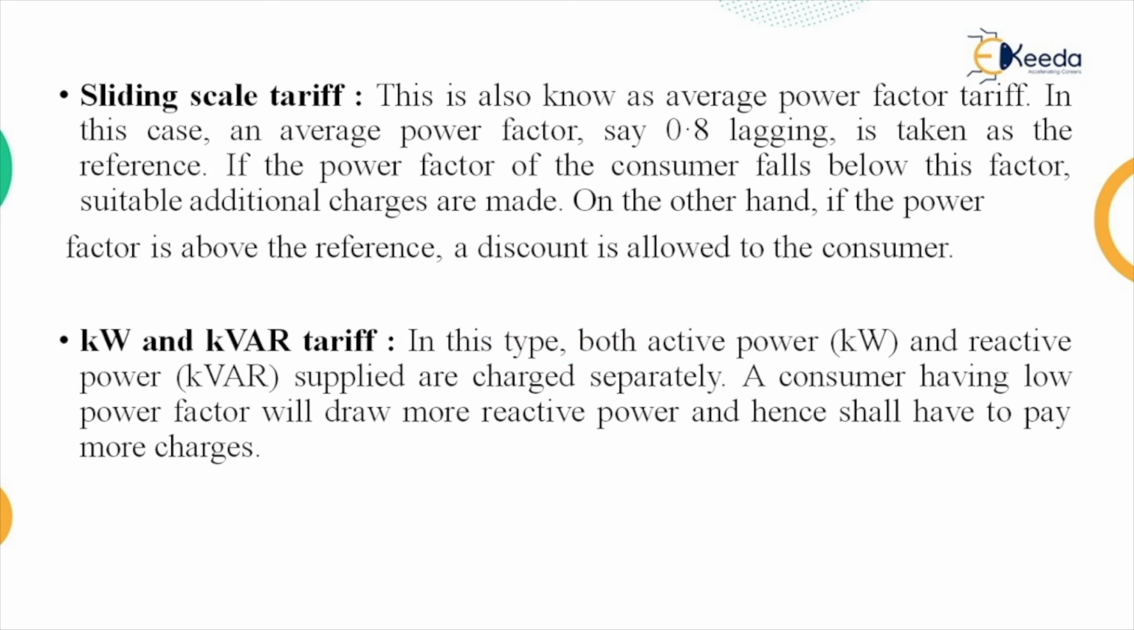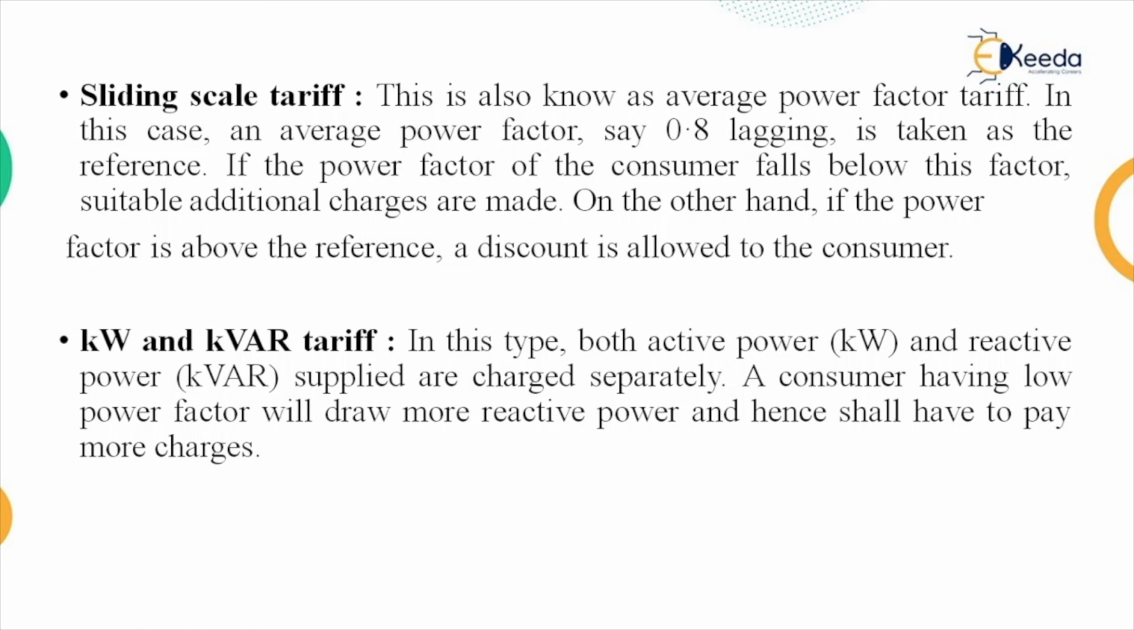Then next is the sliding scale tariff. This is also known as average power factor tariff. In this case, an average power factor, say 0.8 lagging, is taken as the reference. The average power factor of a home or industry is generally 0.8, so that will be taken as a reference. If the power factor of the consumer falls below 0.8, then suitable additional charges are made. On the other hand, if it is more than 0.8, then a discount is allowed to the consumer.